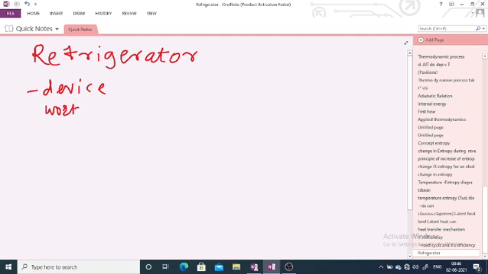Working substance, as in the Carnot heat engine, here also there is a working substance, and that working substance is called a refrigerant.